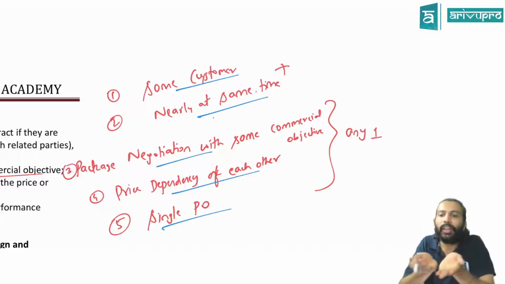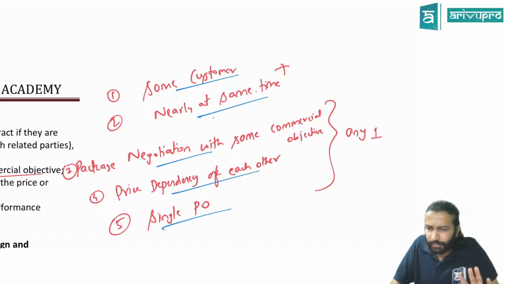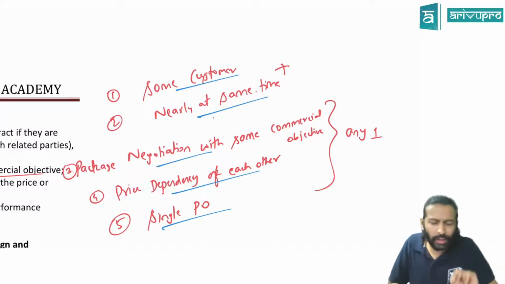Those things that can normally go hand in hand, only that should be merged. Any random things you should not merge and say you have the same commercial objective. Only those goods which have similar characteristics you merge. A new machinery is there. A company bought a new machinery and you bought its spare parts together. That machinery has many spare parts. One spare part was bought. Machinery is one and spare part is another one, so now these two are merged. Can we treat it as one contract or multiple contracts?